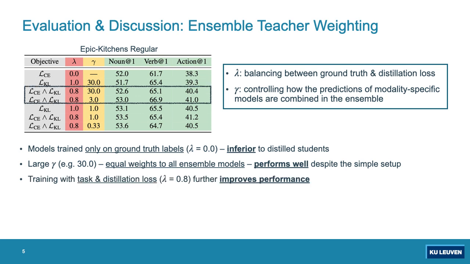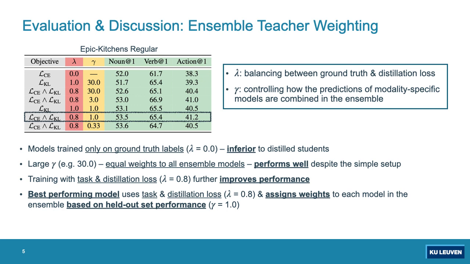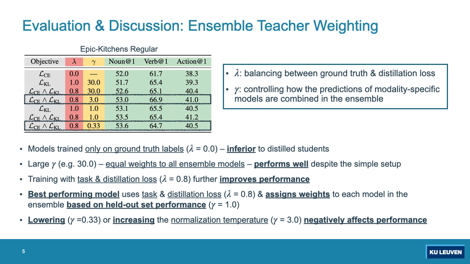We further see that training with both the task and the distillation loss, or a lambda of 0.8, will further improve the performance. Finally, we see that the best performing model will use a task and a distillation loss, or a lambda of 0.8, and will assign weights to each model in the ensemble based on a held out set performance, or using a gamma of 1. We see that lowering or increasing gamma, or the normalization temperature, to 0.33 or 3.0 will negatively affect the performance.